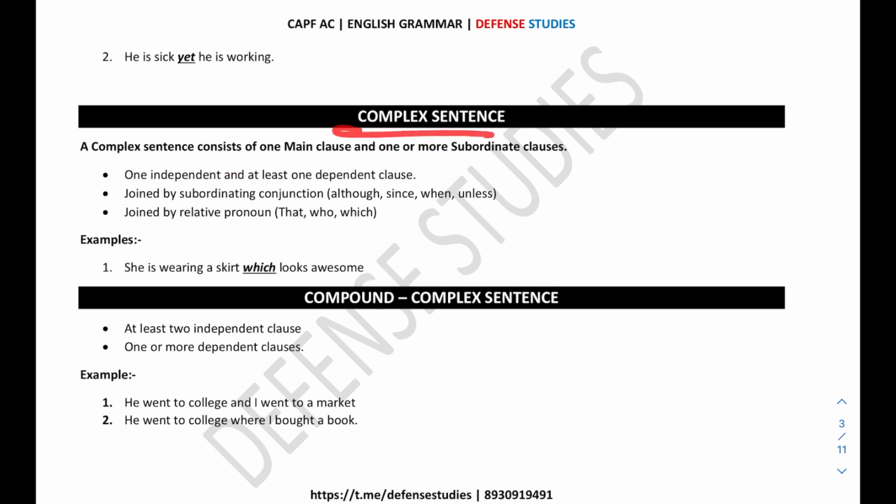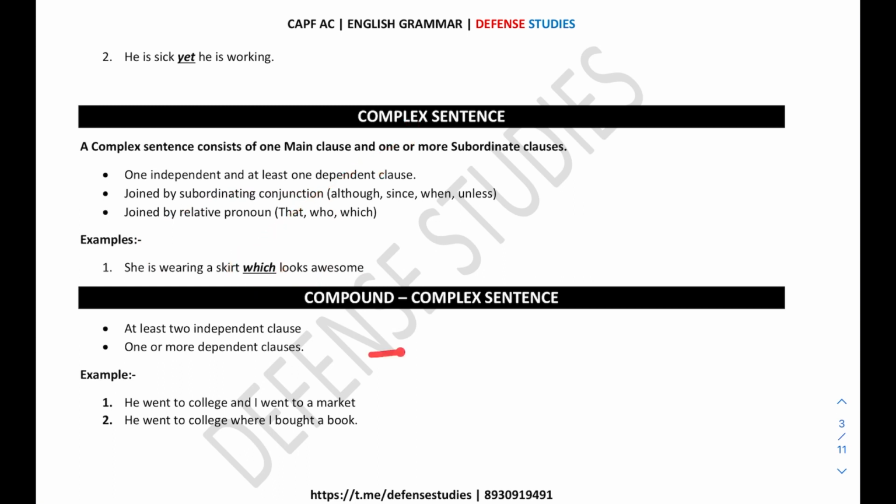Now the complex sentence can also be joined by the relative pronouns that, who, which. So there are multiple conjunctions used in this complex sentence. Sometimes we call this conjunction a relative pronoun also, sometimes it's called other conjunctions also. So it depends upon the meaning of the sentence or the requirement. Now the example is, she is wearing a skirt which looks awesome. Now understand, she is wearing a skirt, it's an independent clause. Looks awesome, again it is a dependent clause. It depends upon this independent clause, and which is what? It's a subordinate conjunction. What does a subordinate conjunction make?